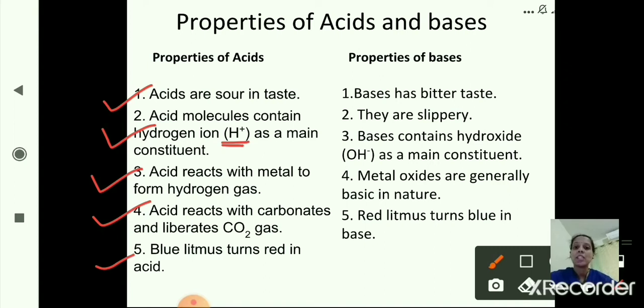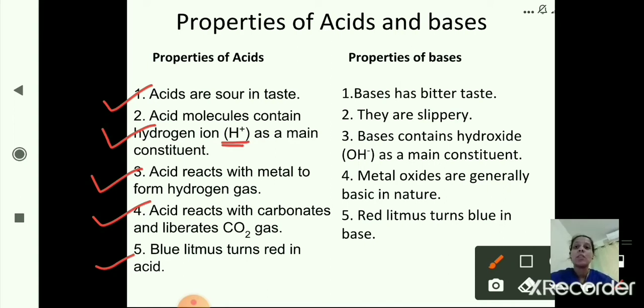Then acid reacts with metal to form hydrogen gas, and acid reacts with carbonates and liberates CO2 gas, that is carbon dioxide gas. And blue litmus paper turns red in acidic solution.